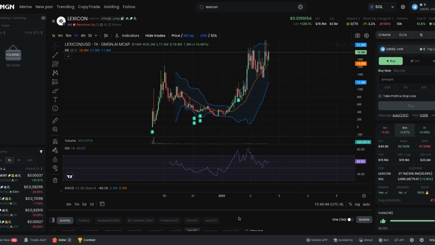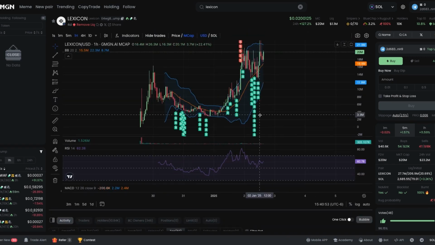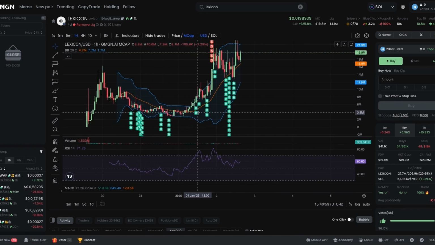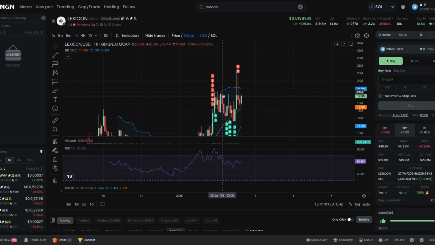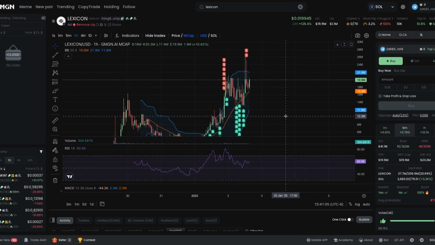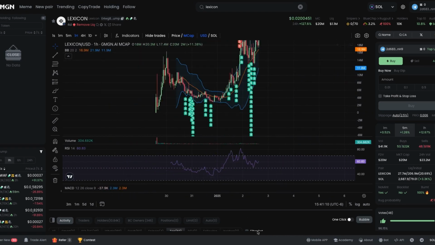Who knows? So definitely take a look at these bottom stats, the top holders, what they're doing. You'll see a bunch of them accumulated right here at this consolidation level. And then they sold right at the top, right? And then they accumulated here and sold right at the top, a couple of them. So that's what you want to be looking at on these bottom levels.